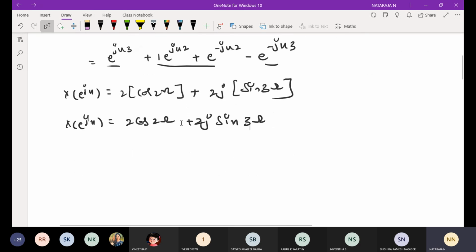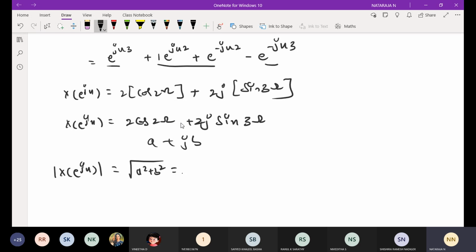This is in the form of a plus jb. Now I am going to get the equation for the magnitude of x of e power j omega. Substituting the values, it is root of a square plus b square. I already know the value of a and the value of b, so a is 2 cos 2 omega, whole square, plus 2 sine 3 omega, whole square.